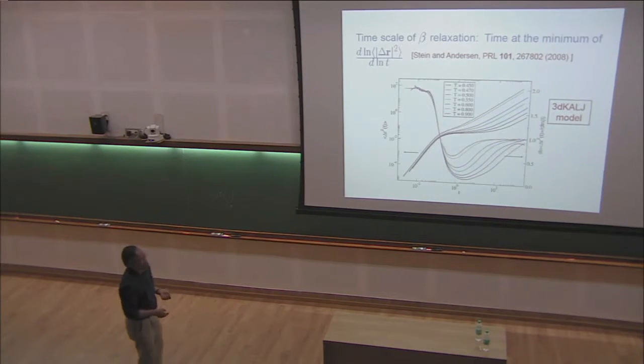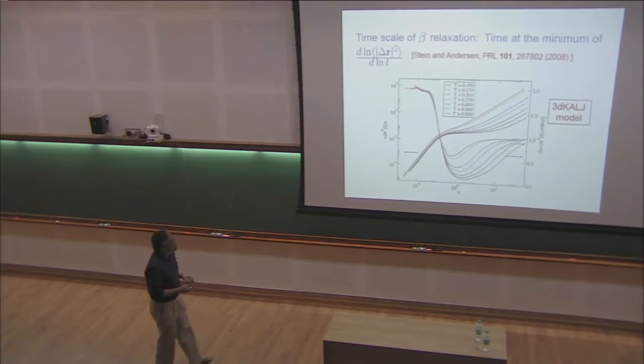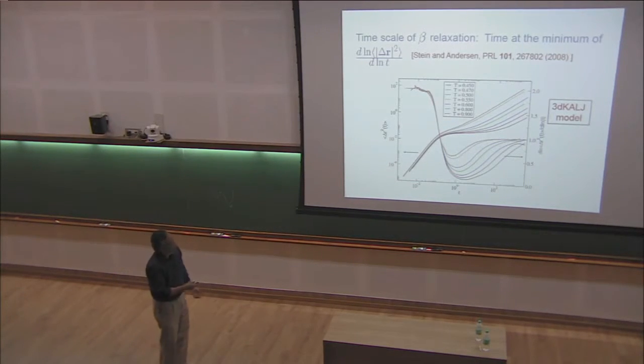This plateau region, where the system is actually seeing this caging, is supposed to be the beta relaxation regime. So one wants to associate some kind of time scale. This was suggested by these people: if we look at this logarithmic derivative, which is this particular set of curves, it will show a minimum which corresponds to this plateau. The time at which this minimum occurs will be a characteristic time scale associated with the beta relaxation process. So the same definition we are using.